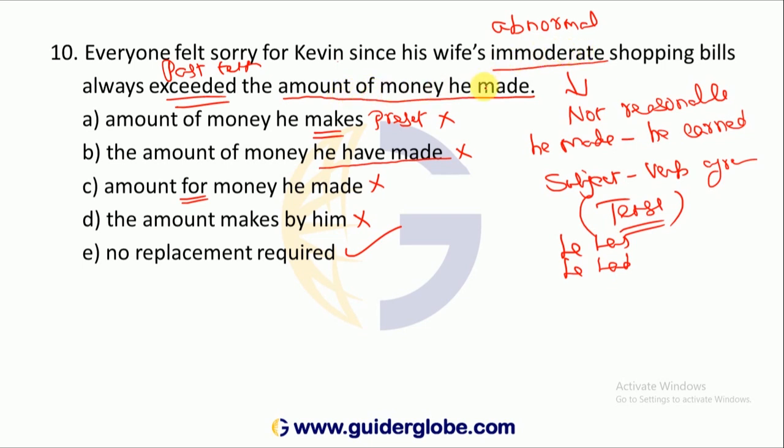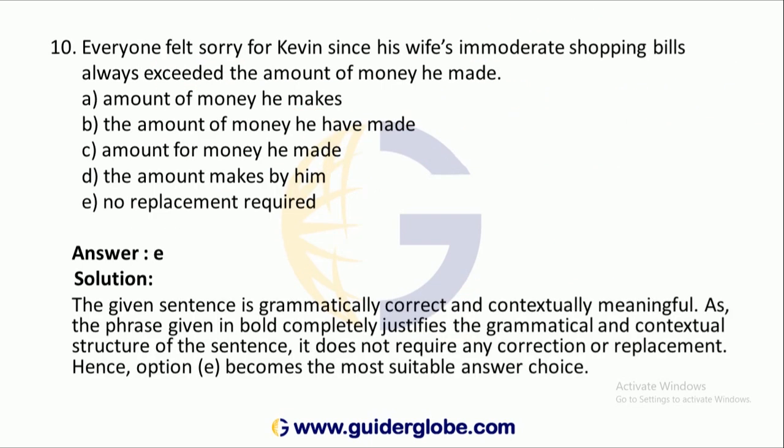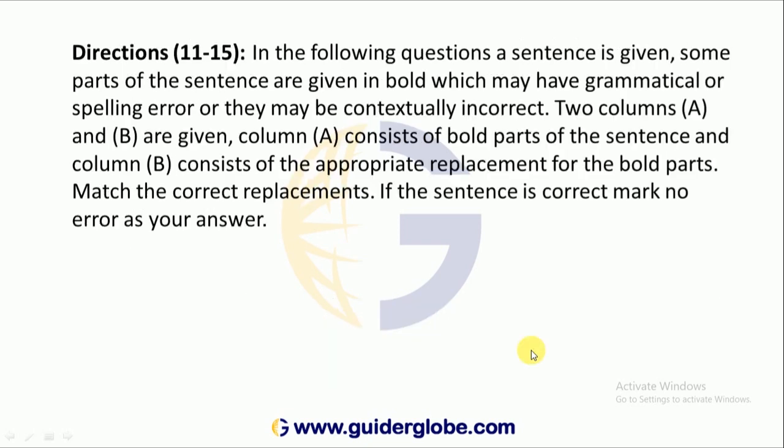Amount of money he made. That is also simple past tense. Option E is the correct answer. See explanation. The given sentence is grammatically correct and contextually meaningful. As the phrase given in bold completely justifies the grammatical and contextual structure of the sentence, it does not require any correction or replacement. Hence option E becomes the most suitable. But I gave more explanations to you how to eliminate also.